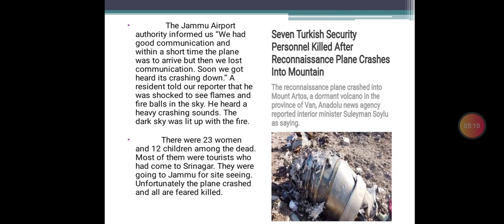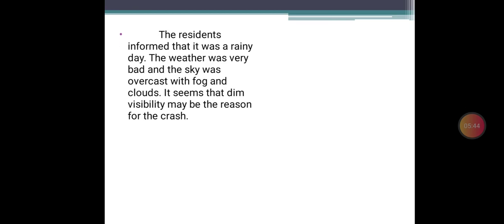In this paragraph, we describe who the people were, men, women, children, etc. And then who were the tourists. Generally, Jammu and Kashmir is the destination where lots of travelers go for sightseeing. So here we have mentioned, and it has also been shown, that hardly any people survived there. So that is what happened when the plane crashed. In the next paragraph, we continue.